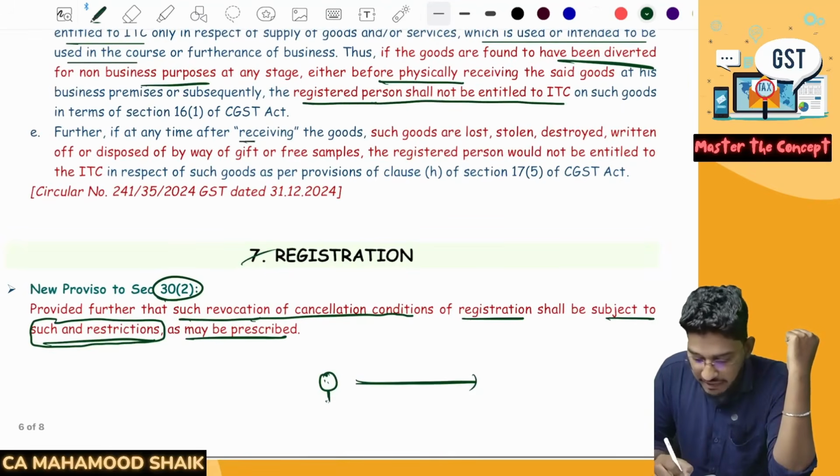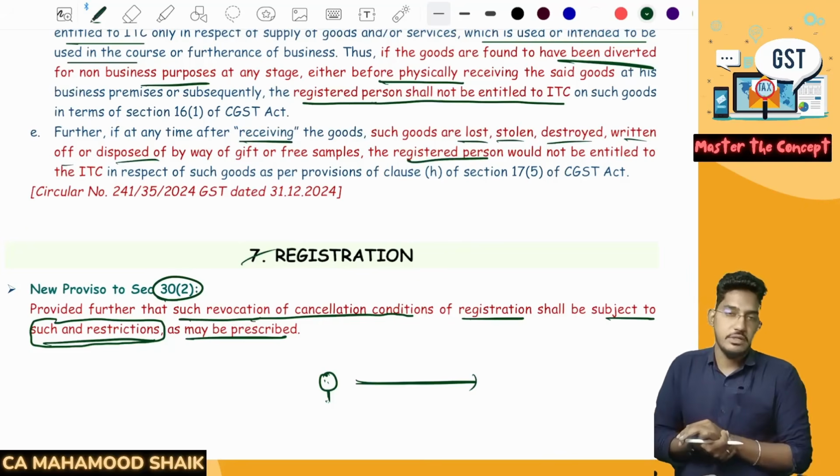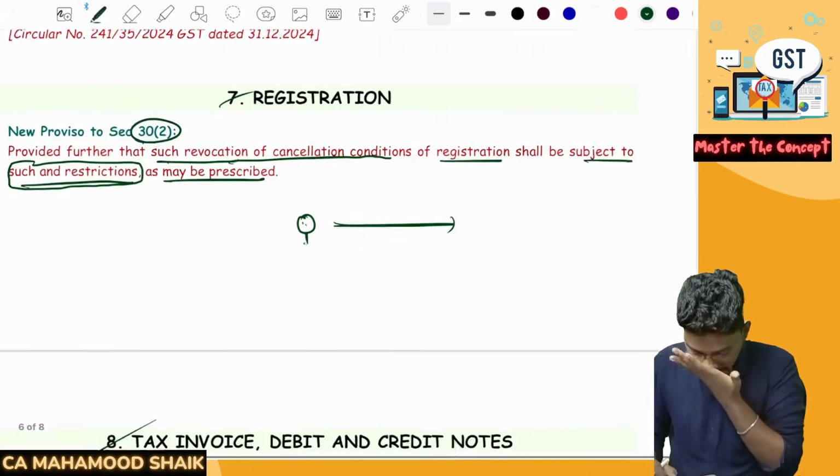Further, if at any time after receiving the goods, such goods are lost, stolen, destroyed, or written off, or disposed of by way of gift or free samples, then the registered person will not be entitled to take ITC. He has to reverse it back. Clear? Next.